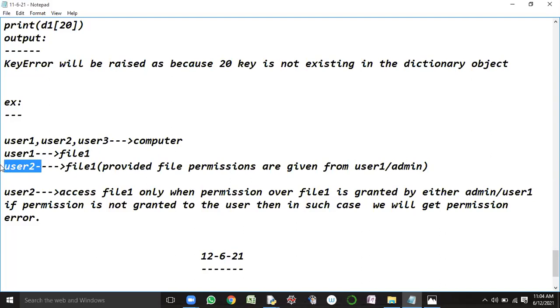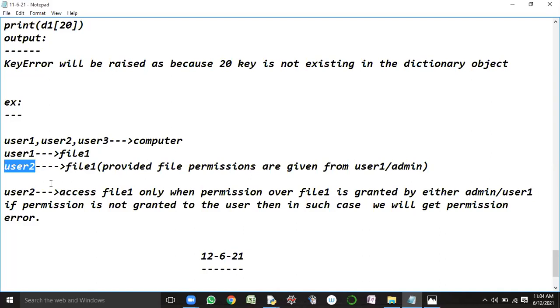If user 1 is granting read permission to user 2, and I'm logging into the computer with user 2 credentials and trying to write some contents into file 1, does it support? No, sir. Because of what reason? Permission error. Because user 1 has not given the permission of writing data into the file for user 2. If such permission is not given, obviously it leads to a permission error.